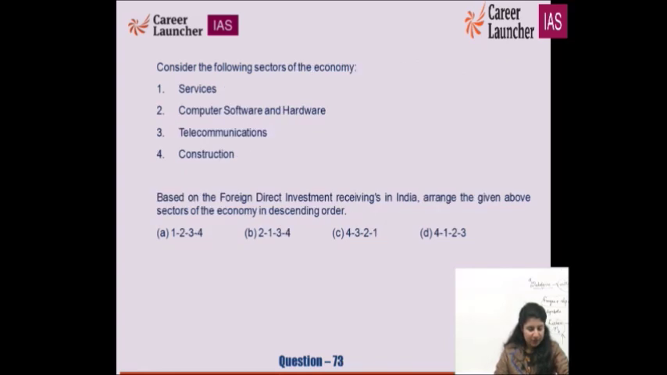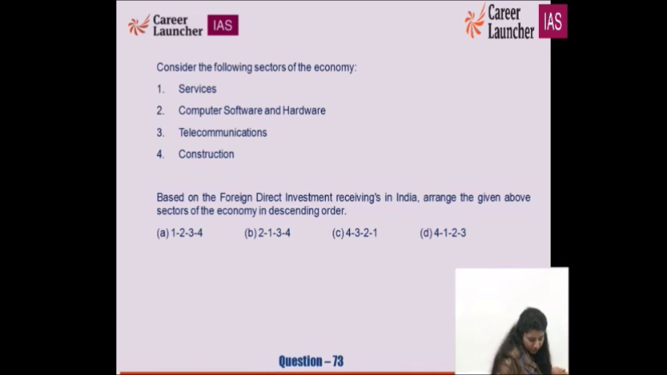Based on foreign direct investment receivings in India, arrange the given sectors of the economy in decreasing order. Descending is the decreasing order. कहाँ कहाँ हमें कितनी FDI हुई, ये हमें देखना है. डिक्रीजिंग का मतलब सबसे पहले ज़्यादा वाली पे फोकस करेंगे.